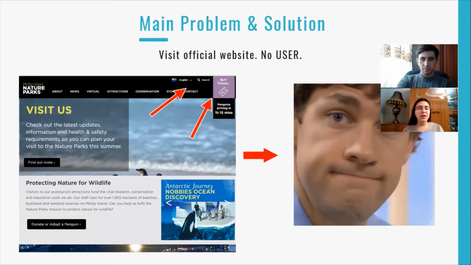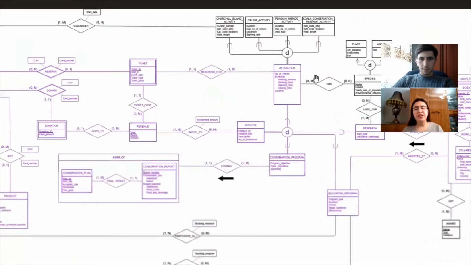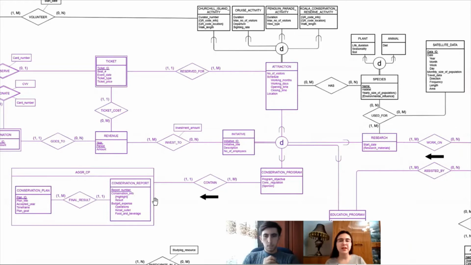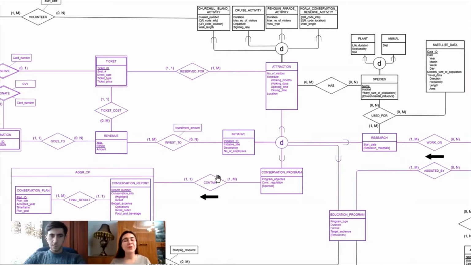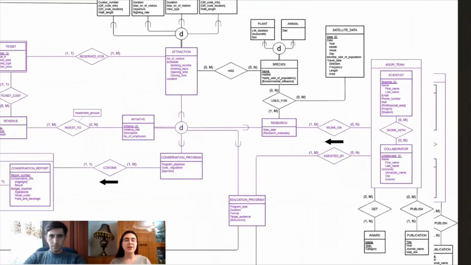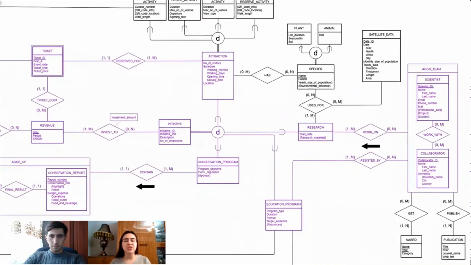So we created a database, and in particular, let me go through the conceptual diagram. Let me start from the initiatives. The initiatives of this organization are divided into attractions for users, like the cruise activity or the penguin parade activity, where people can see how penguins cross the coast from one place to another, and also education programs. Education programs are assisted by scientists and collaborators. They are like a team, that's why they are in an aggregation.